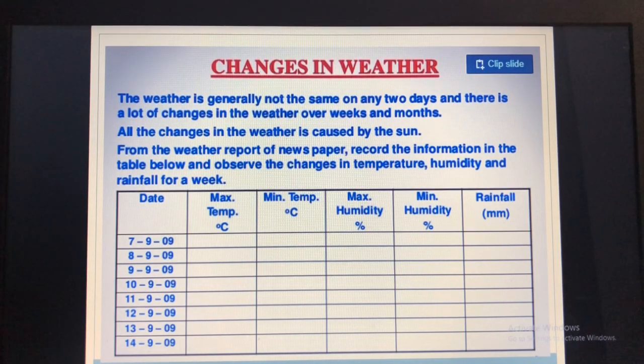Then we had seen the changes in the weather of 1 week, that is from 7/9/2009 to 14/9/2009. So you can record the maximum and minimum temperature, maximum humidity, minimum humidity and the rainfall by seeing the newspaper, or you can get it on the TV or from the radio. All these things, you will get the information about these changes in the weather.